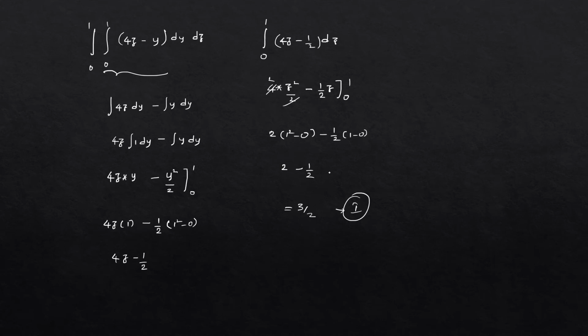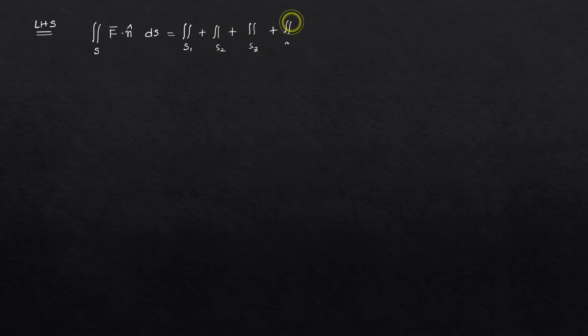Okay. Now we have to find out the LHS. What is the LHS in the equation? LHS is the double integral over the surface of f bar dot n cap ds is equal to, very important, the double integral over S1 plus double integral over S2 plus double integral over S3 plus double integral over S4 plus double integral over S5 plus double integral over S6.